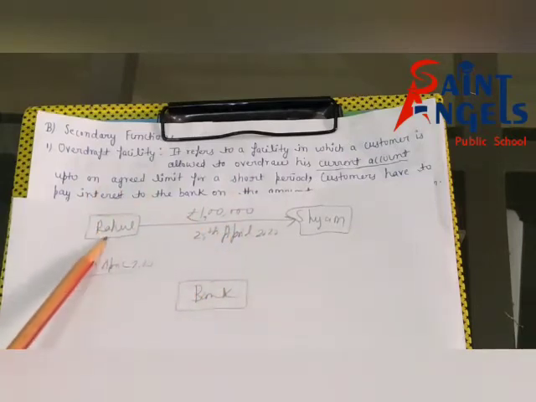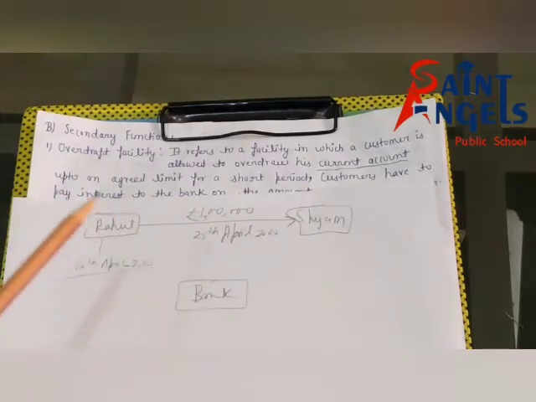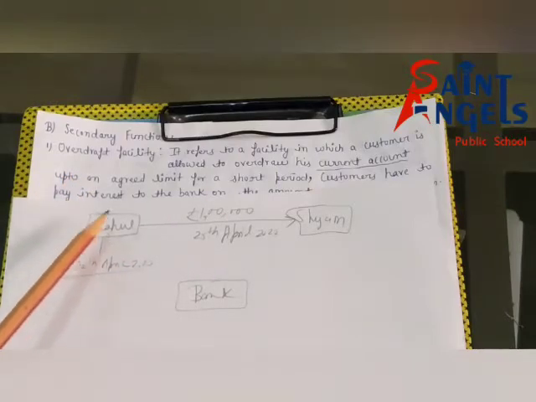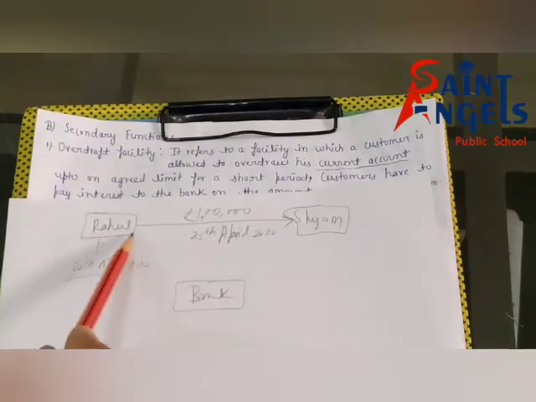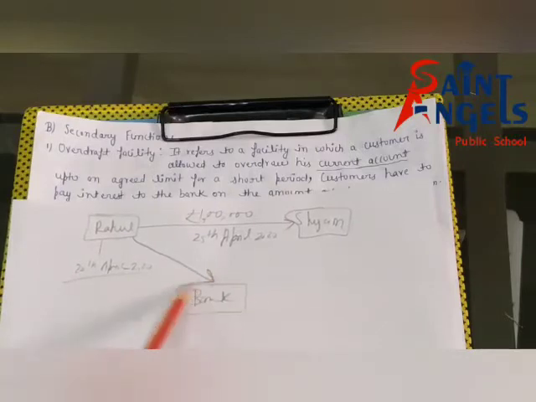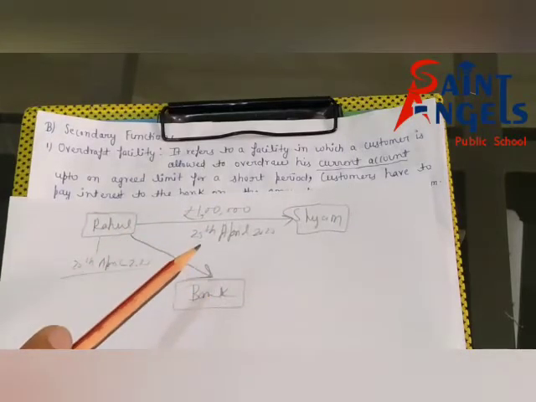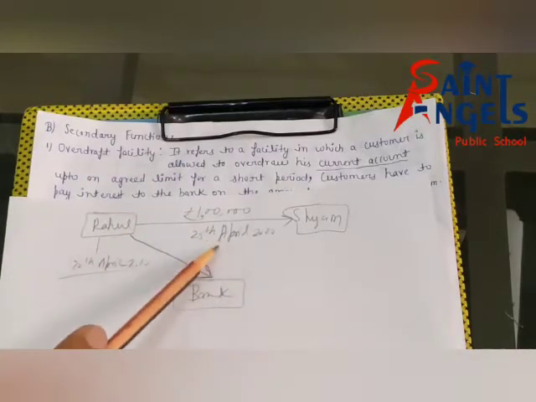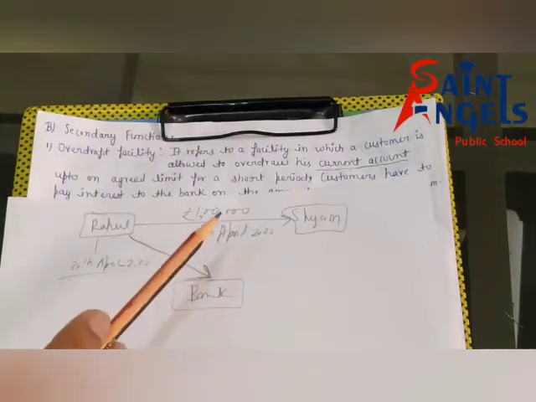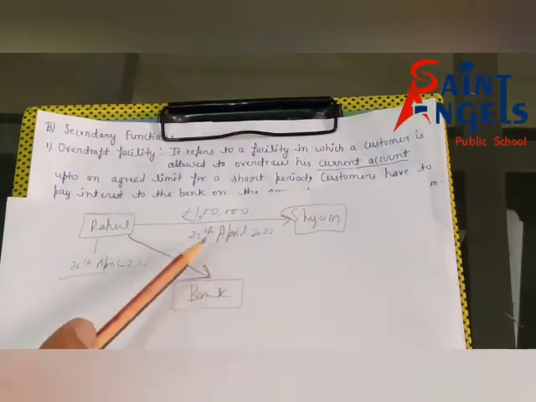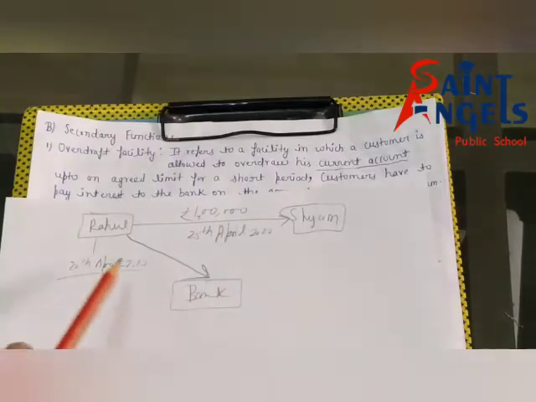Now Rahul can get the bill discounted with bank before the maturity. Before the maturity means before 25th April 2020.